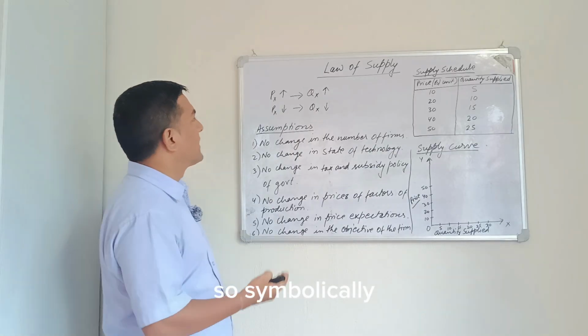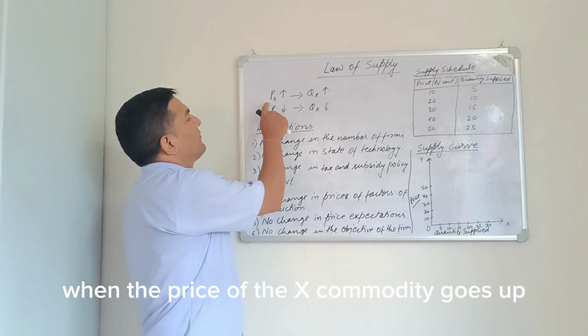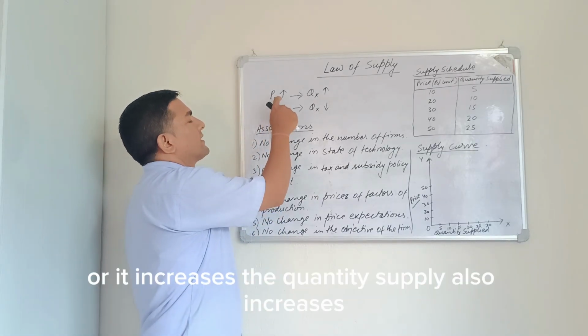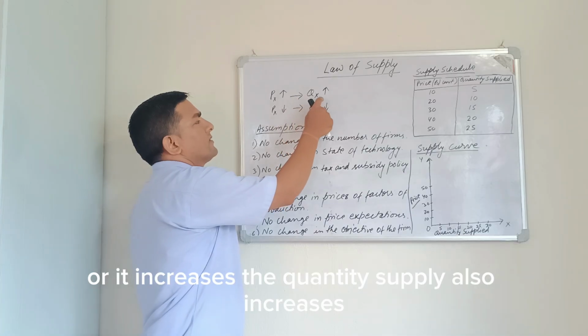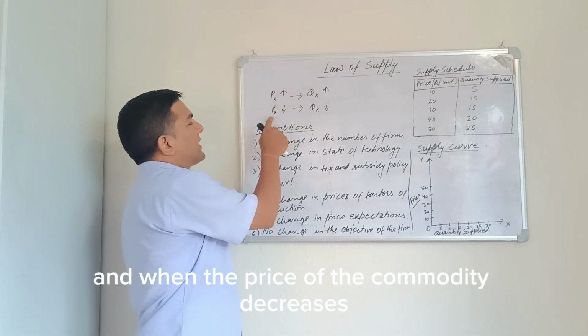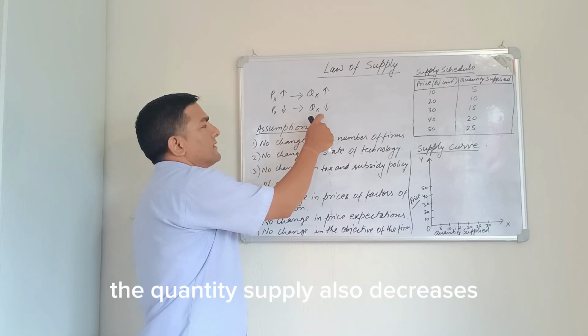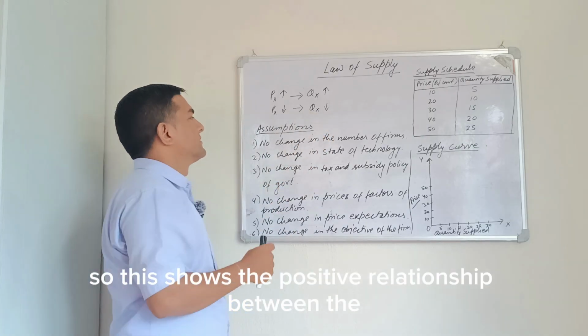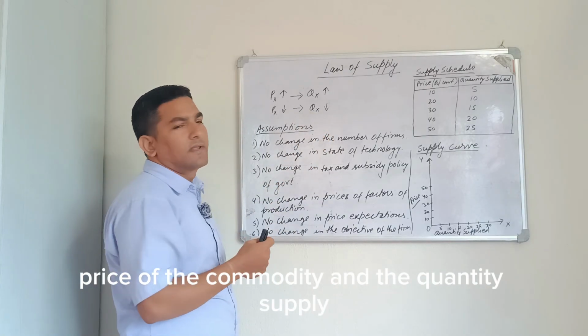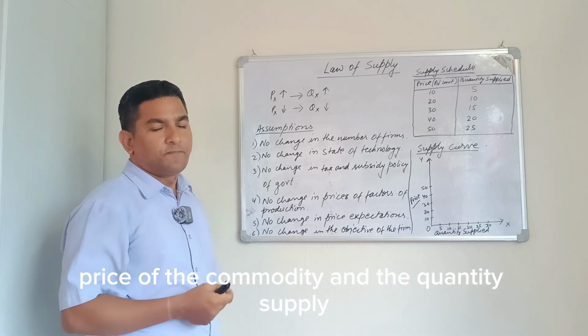So symbolically, when the price of the X commodity goes up or increases, the quantity supplied also increases. And when the price of the commodity decreases, the quantity supplied also decreases. So this shows the positive relationship between the price of the commodity and the quantity supplied.